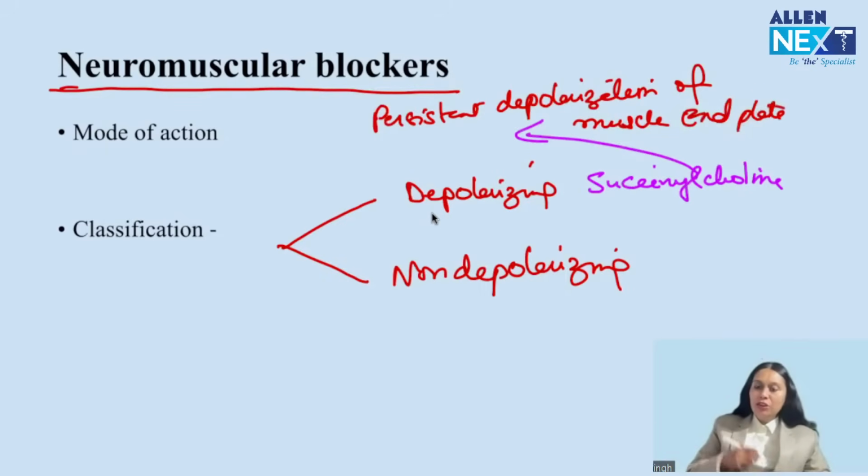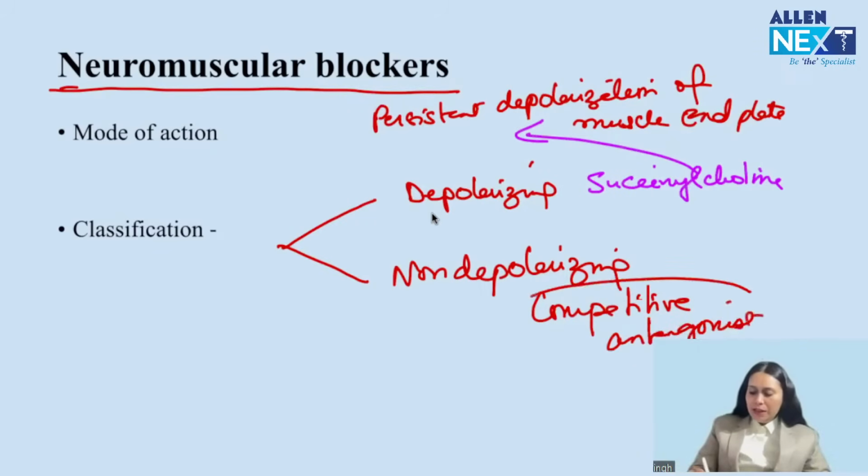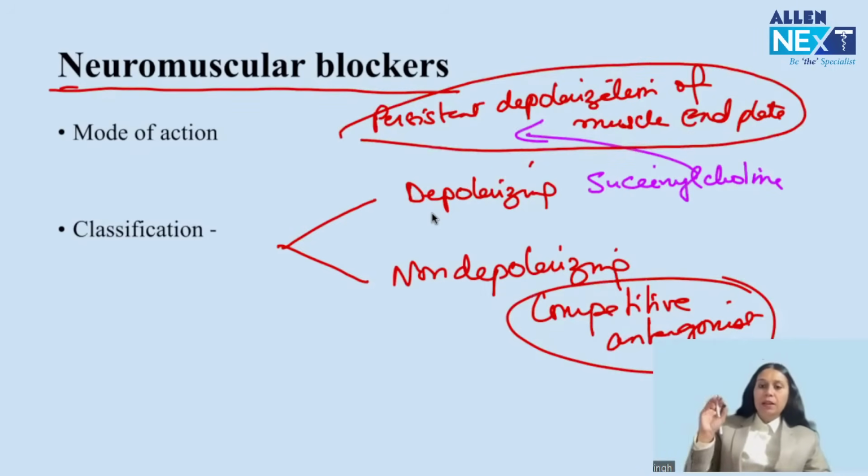And what is the mode of action of all the rest except succinylcholine? Competitive antagonism of acetylcholine. So the rest are all competitive antagonists, and succinylcholine is persistent depolarization of the muscle end plate. Remember this point.